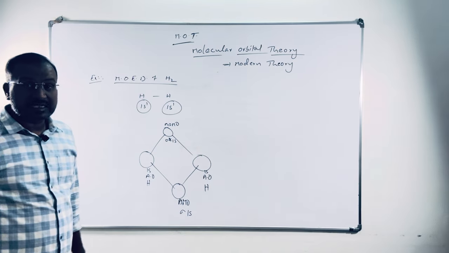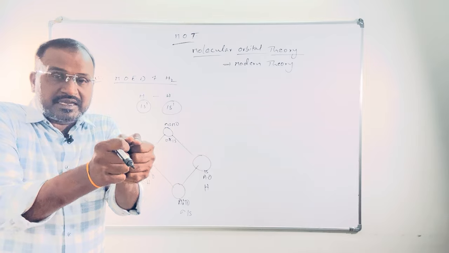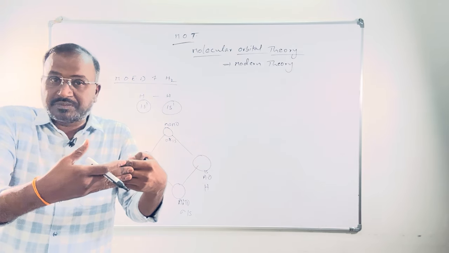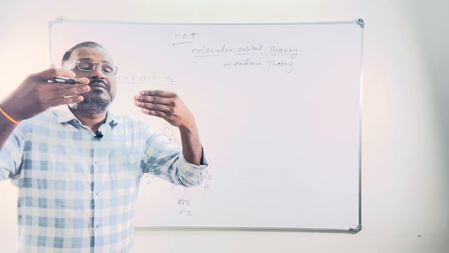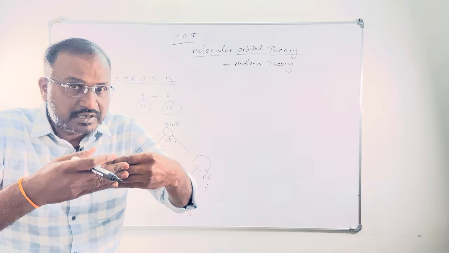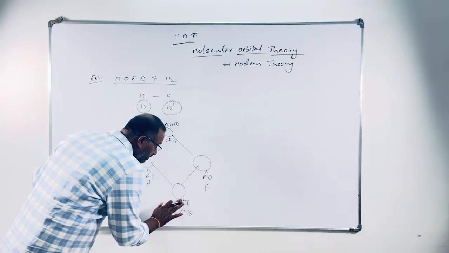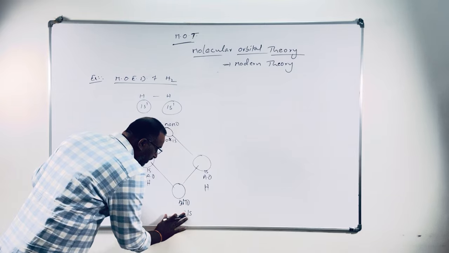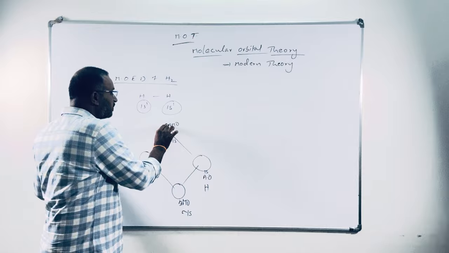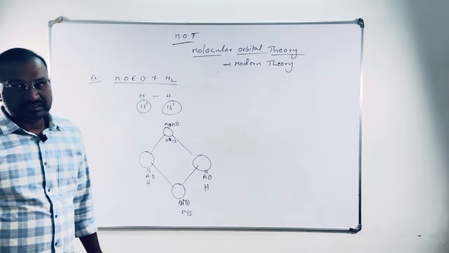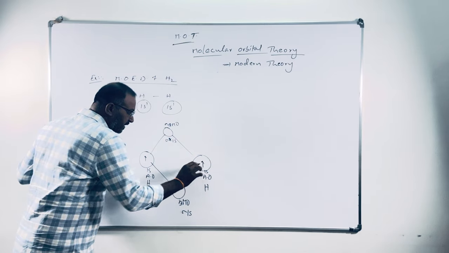Why are we saying it as sigma? Sigma means atomic orbitals overlap straight wise only. Straight overlap only is possible, no side by side chance. That's why sigma. When atomic orbitals overlap, we get a sigma bond only, no pi bond. So a sigma bond will be formed. That's why we get sigma 1s bonding molecular orbital by the combination, and sigma star 1s anti-bonding molecular orbital by subtraction of wave functions.